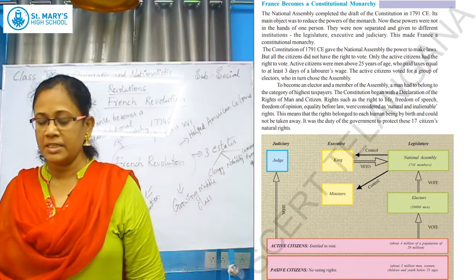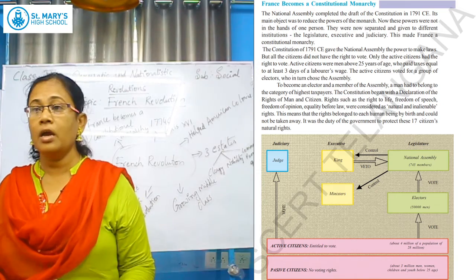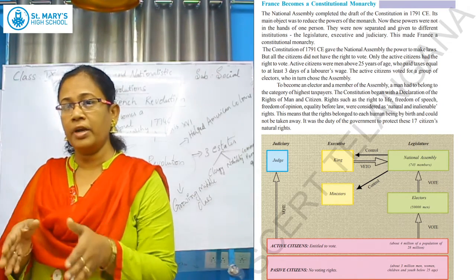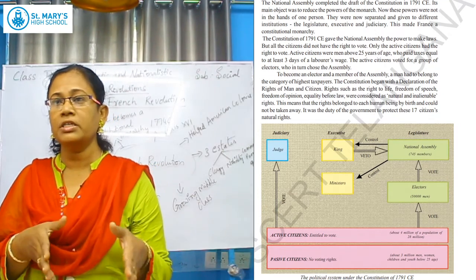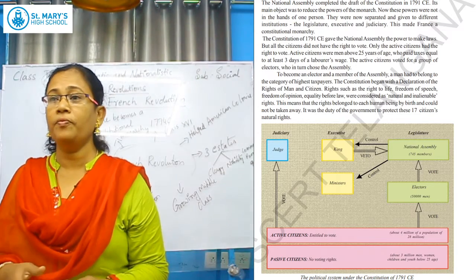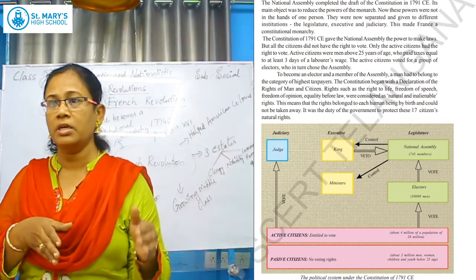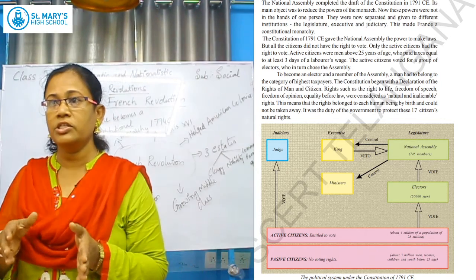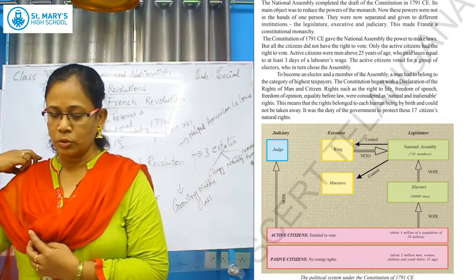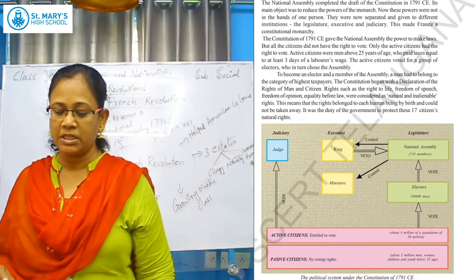The powers were in the hands of the National Assembly people, and the powers were separated and given to separate institutions, as they had read in the Social Contract, Two Treatises of Government, and also one more book, The Spirit of the Laws. In The Spirit of the Laws, government is divided into 3 bodies. I already said, what is that? Executive, legislature and judiciary. So France became a constitutional monarchy in 1791.